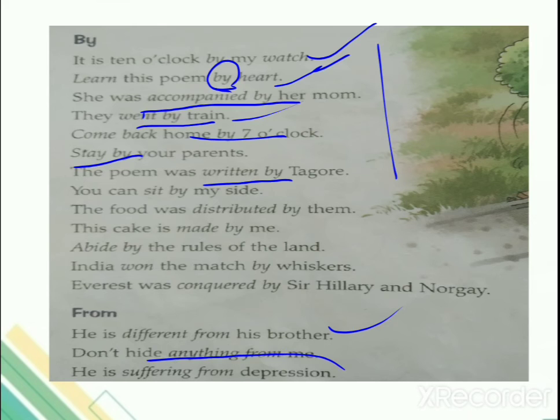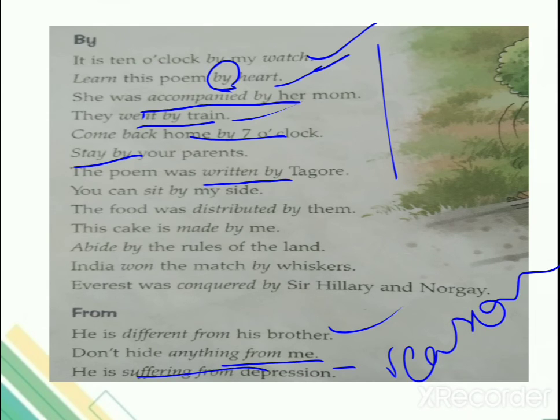Don't hide anything from me. मुझसे कुछ मत छुपाओ. So again, मुझसे कुछ मत छुपाओ. So from. Again, you have to give some expressing your feelings. He is suffering from depression. So you are giving a reason, right? Reason of something. So he is suffering from what? From depression. Clear? So these were some prepositions.